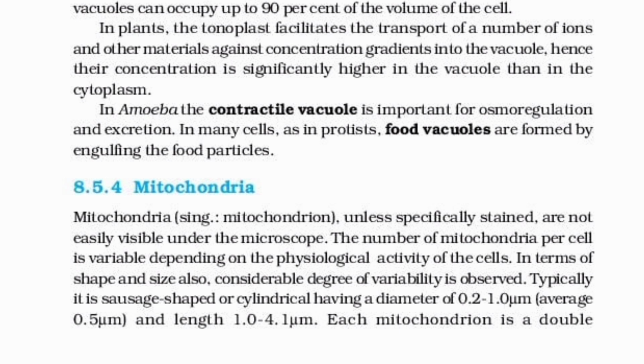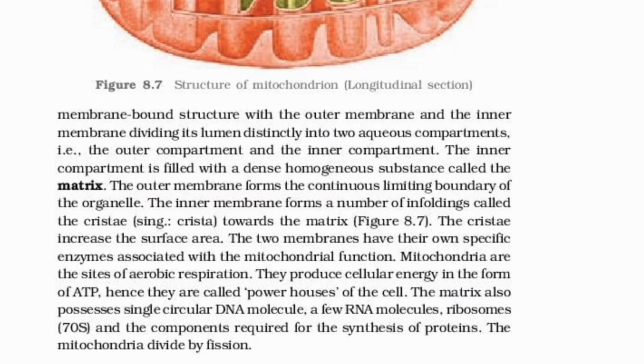8.5.4 Mitochondria. Mitochondria, singular mitochondrion, unless specifically stained, are not easily visible under the microscope. The number of mitochondria per cell is variable depending on the physiological activity of the cells. In terms of shape and size also, a considerable degree of variability is observed. Typically, it is sausage-shaped or cylindrical, having a diameter of 0.2 to 1.0 micrometer and length 1.0 to 4.1 micrometer. Each mitochondrion is a double membrane-bound structure with the outer membrane and the inner membrane dividing its lumen distinctly into two aqueous compartments, that is, the outer compartment and the inner compartment.